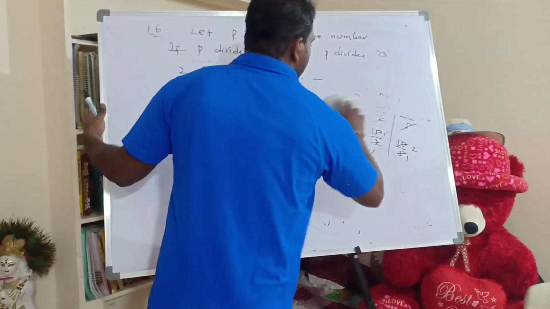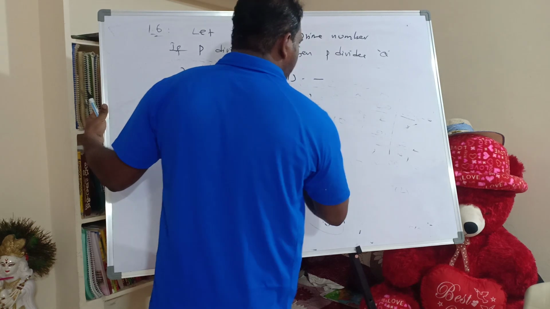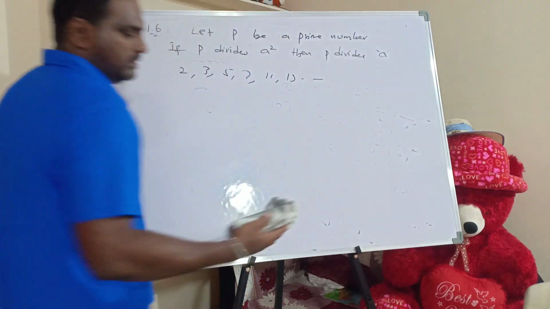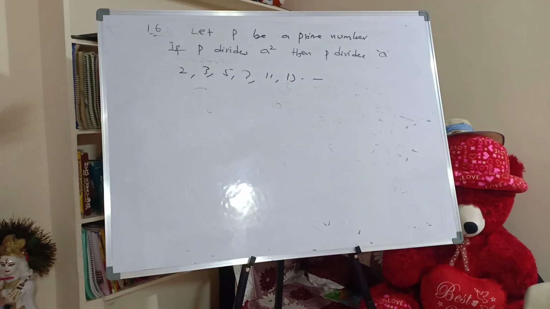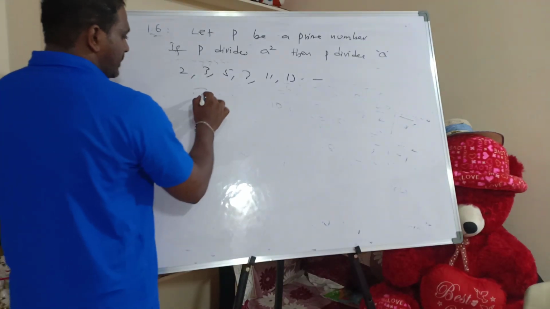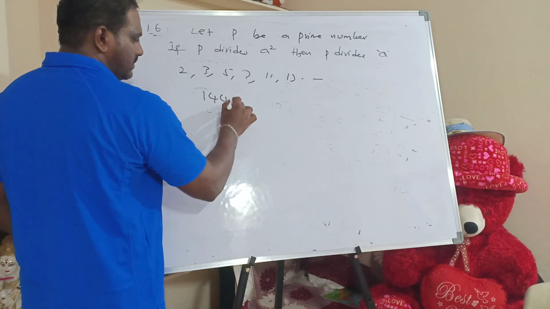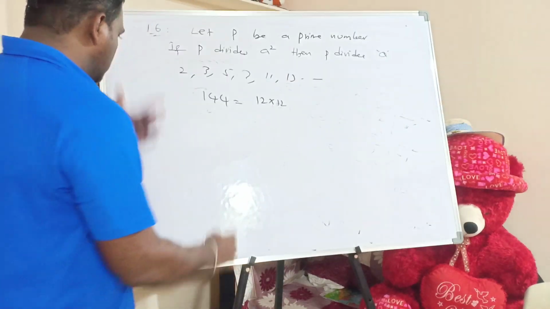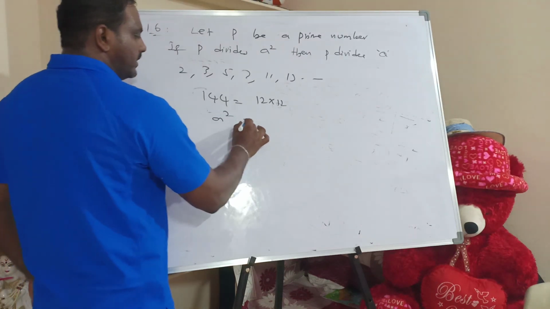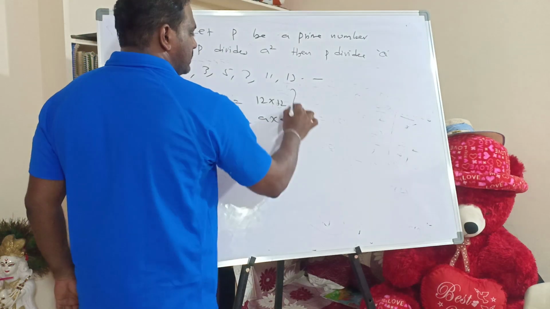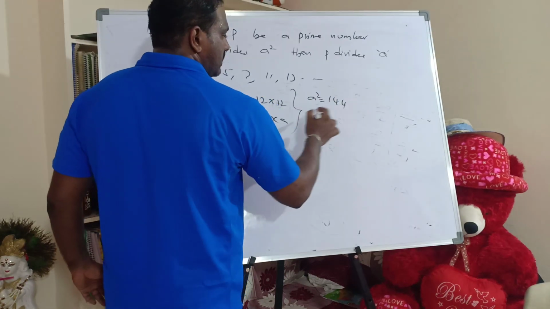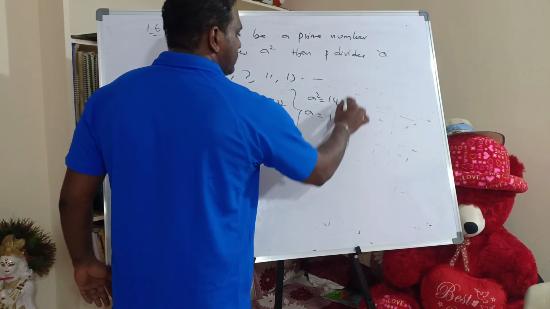Now I'll take the square root of 144. What is the square root of 144? It can be written as 12 twelves are 144. Now what is A square here? 144, A into A. So A square is equal to 144 and A is equal to 12.